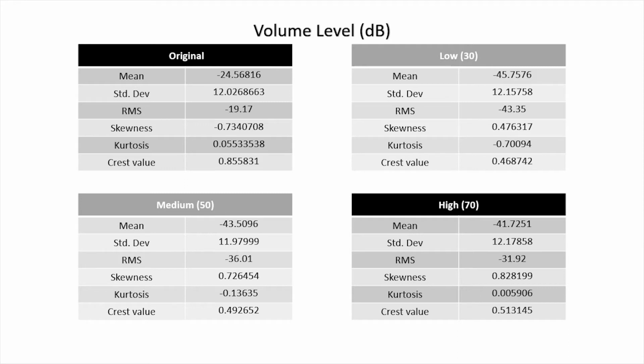So for example, at low intensity of 30% of the volume, the mean recorded is -45.75, but increased to -41.725 at a high intensity of 70% volume. But it is also observed that the value of original data from the original volume is always higher than all the other recorded data.